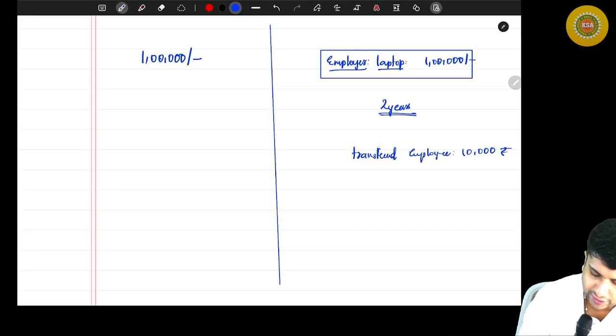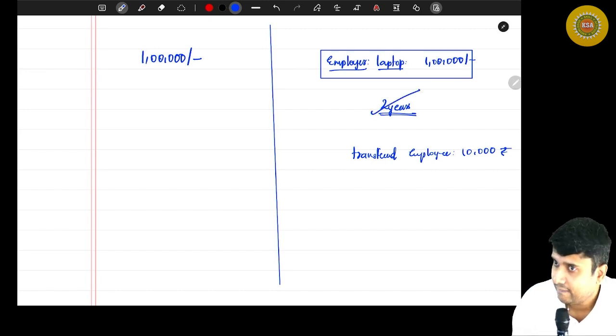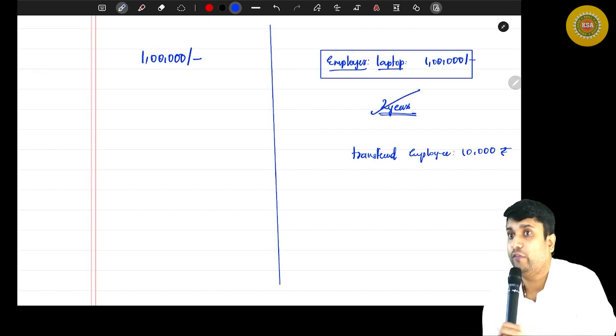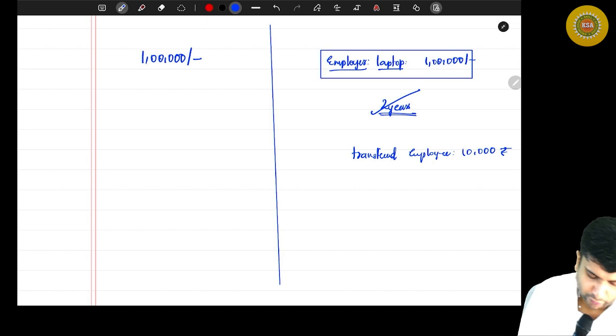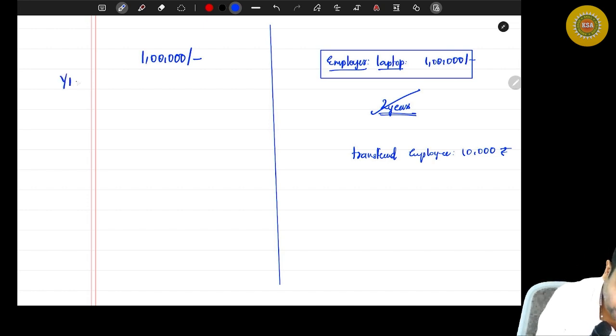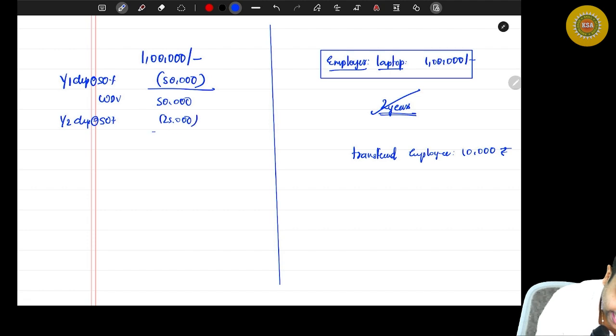Now let's understand how to claim that. So you have used it for 2 years. Yes or no? So for year one, how much is the depreciation that you have to deduct? 50%. That will be 50,000. And how much will be the WDV? 50,000. For year two, again, you have to deduct depreciation at 50%. And how much will that be? 25,000. And how much will be the WDV? 25,000.